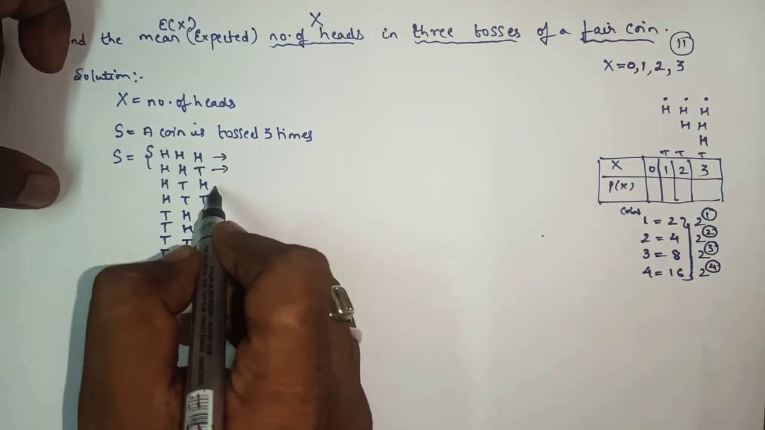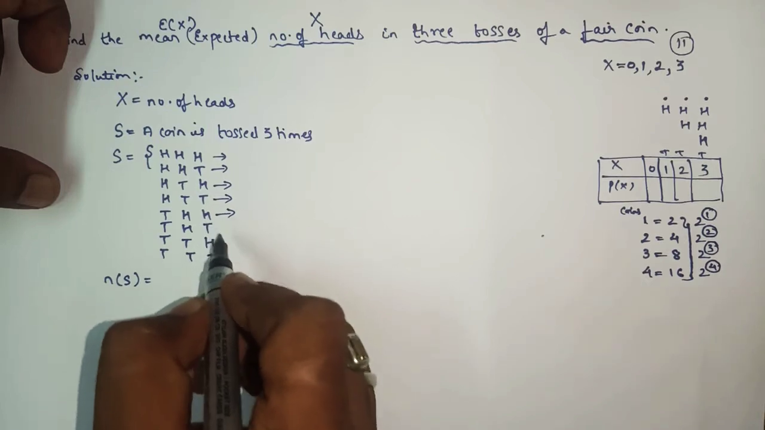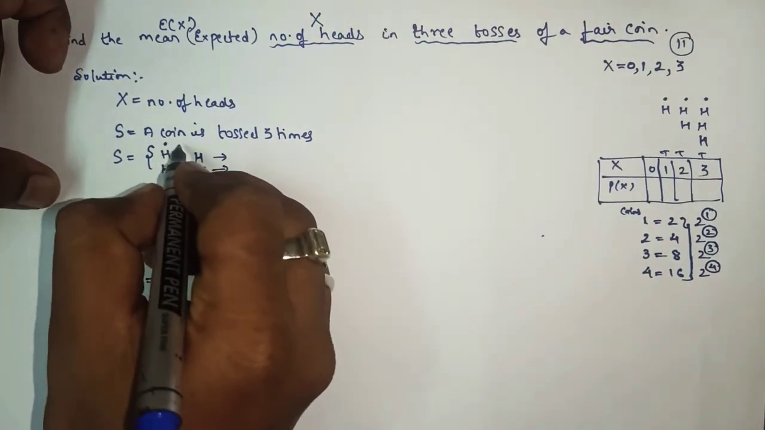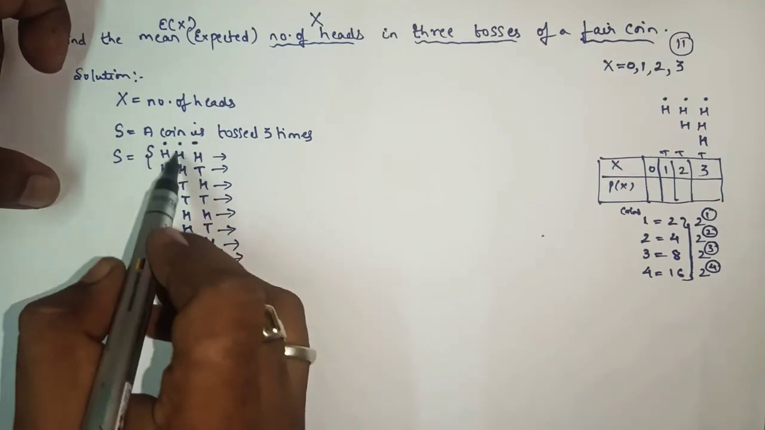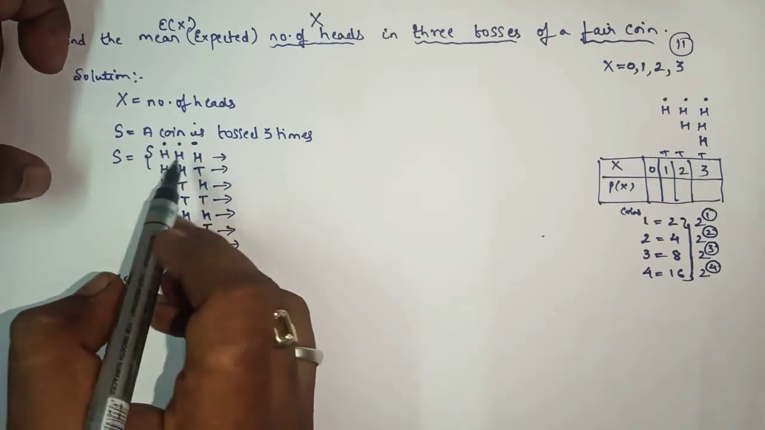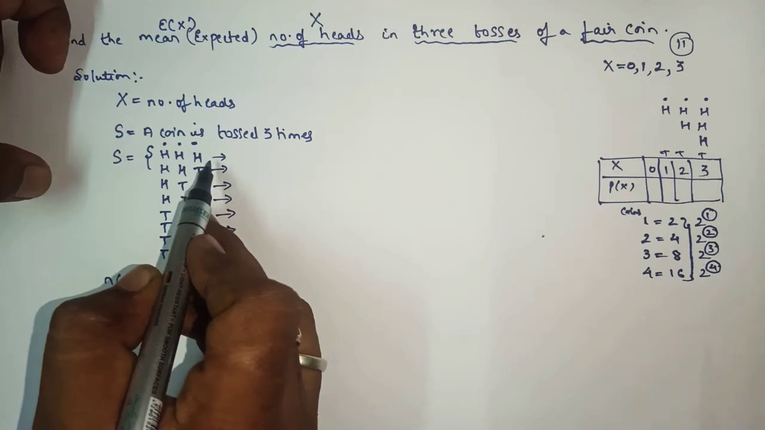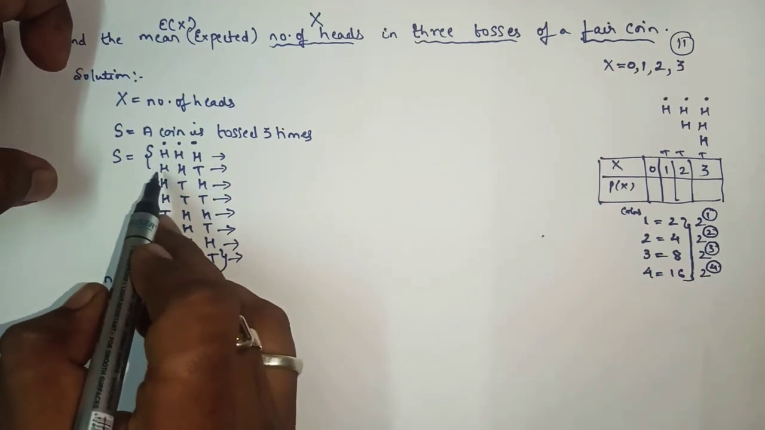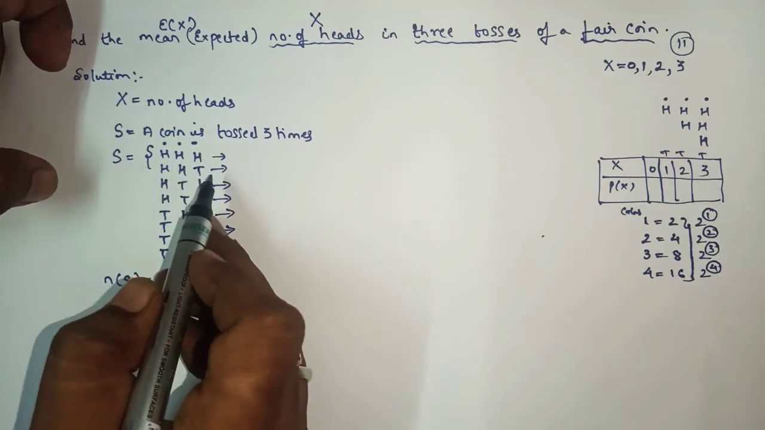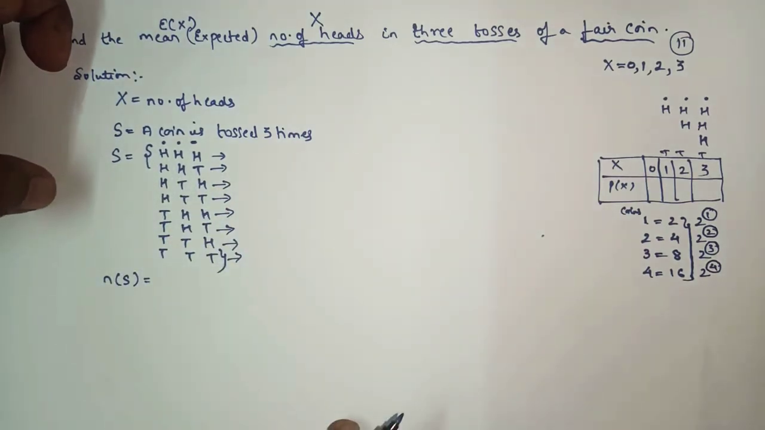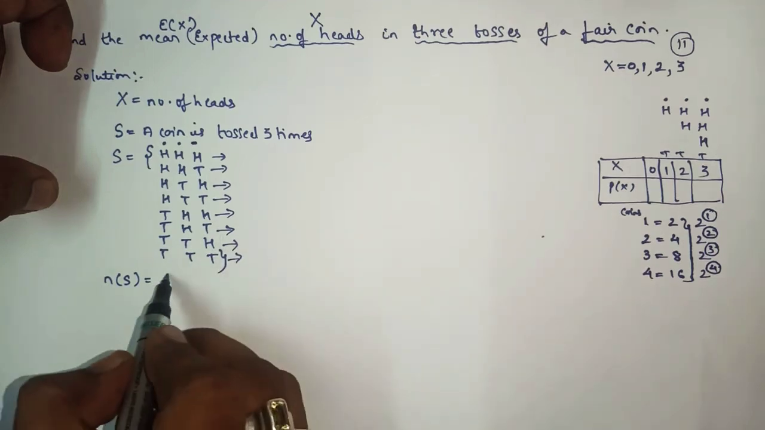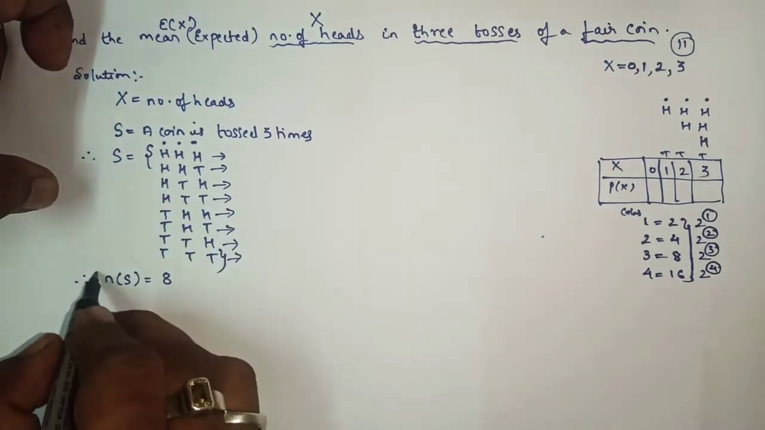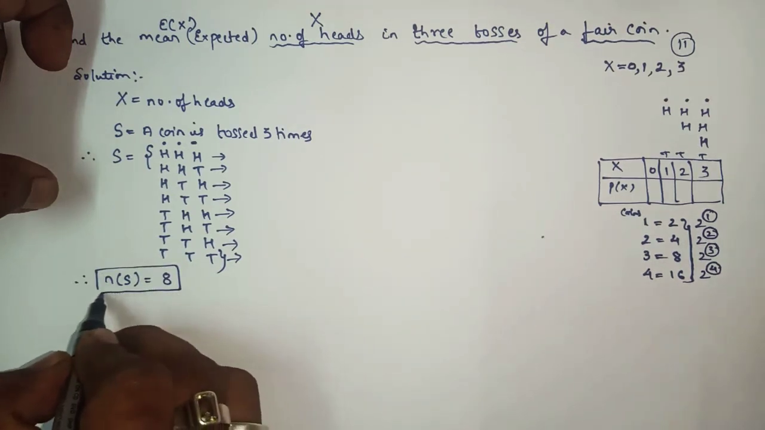1, 2, 3, 4, 5, 6, 7, 8. Consider this is the first coin, this is the second, and this is the third coin. If 3 coins are tossed, either there will be 3 heads on the coins, or on the first and second coin, suppose there is a head, then on the third coin it will be tail. Like that, n of S will be what? 8. Yes or no? Understood?